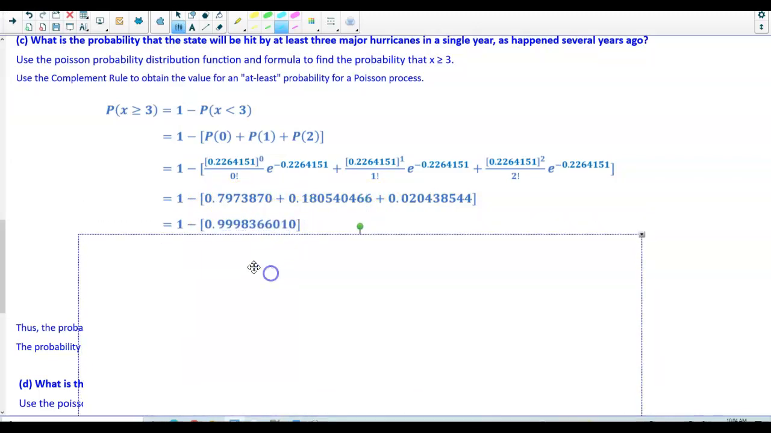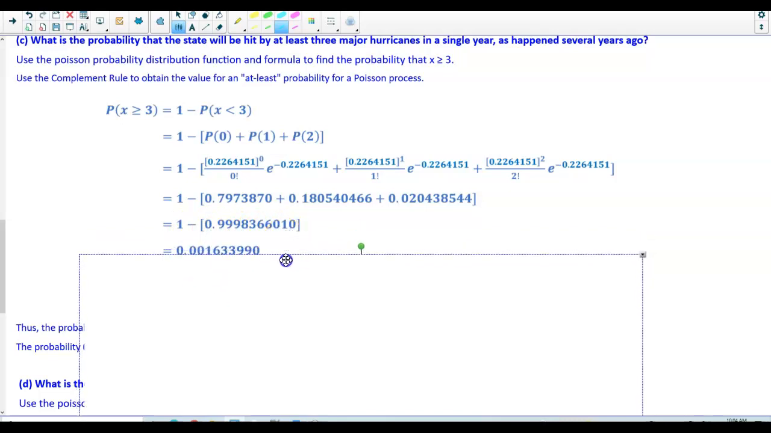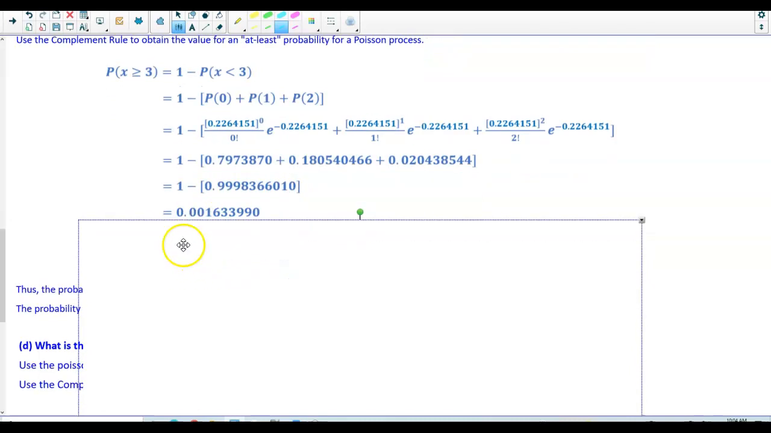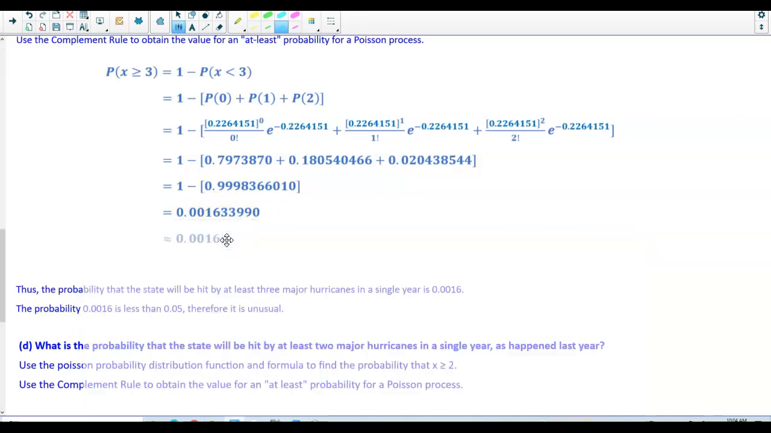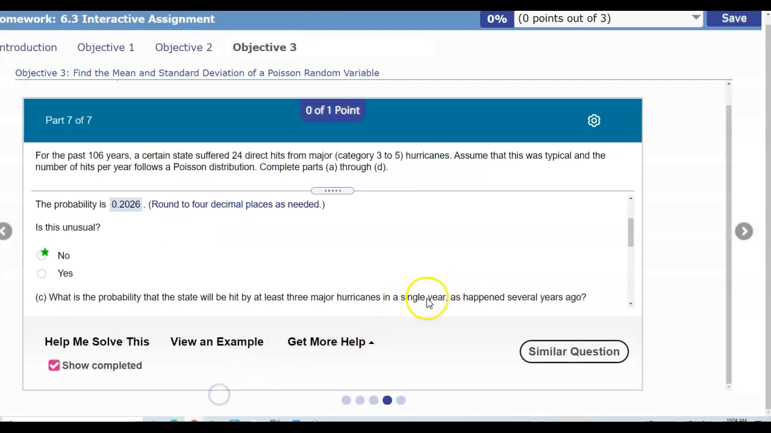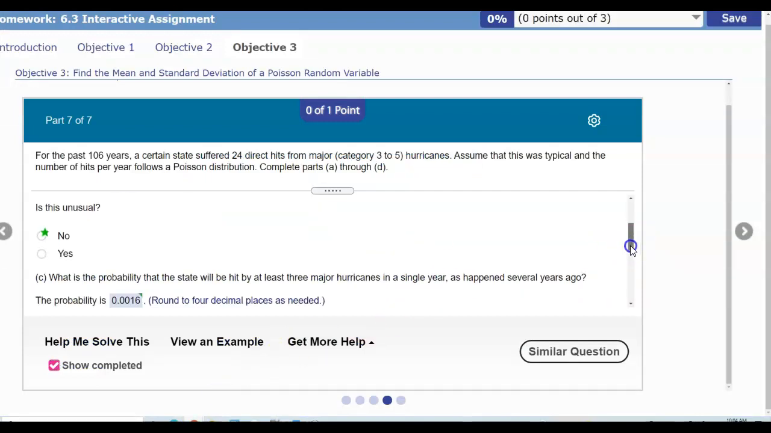Okay? So now we're going to add all these up using order of operations. So when we add those all up, we get 1 minus 0.999836610. And when we take 1 and subtract that, we get 0.001633990. Rounding this to 4 decimal places gives us 0.0016. Thus, the probability that the state will be hit by at least 3 major hurricanes in a single year is 0.0016. Now going back to our question, we're going to see that that is our probability.